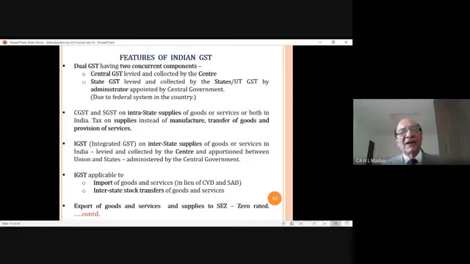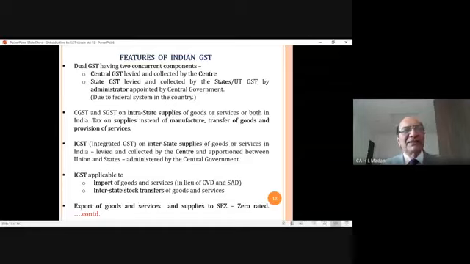Then the law provides that in that situation, CGST and SGST will not be charged. Rather, when the goods come from outside India, it will be either import of goods or import of services. And as I told you in the beginning, whenever goods or services are imported, at that point of time two taxes were levied.